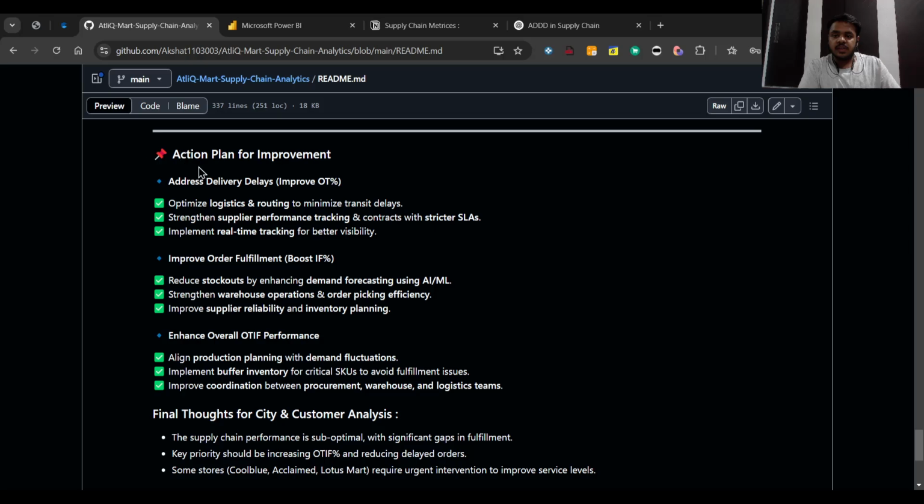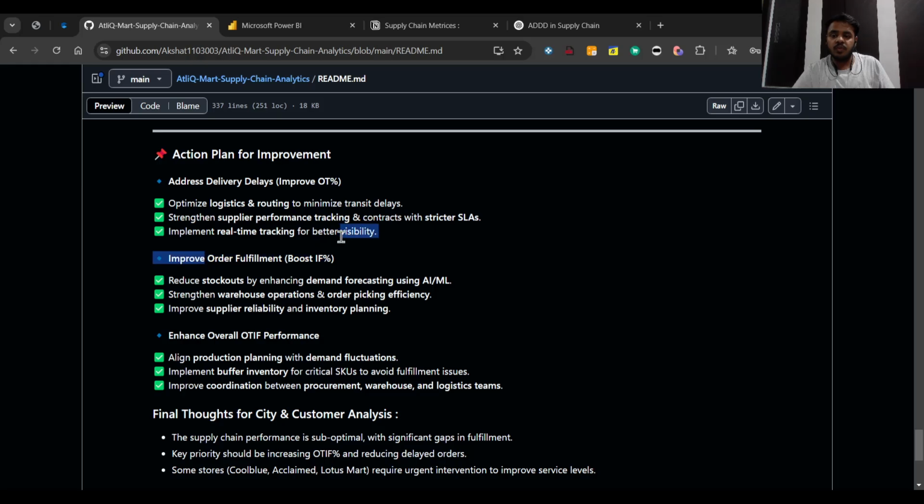So now, what is the action plan for improvement? So first of all, we have to improve the OT percentage. So first of all, we have to optimize logistics and routing. Secondly, we have to strengthen supplier performance tracking and contracts with stricter SLAs. And then we have to implement real-time tracking for better visibility of the order lines.